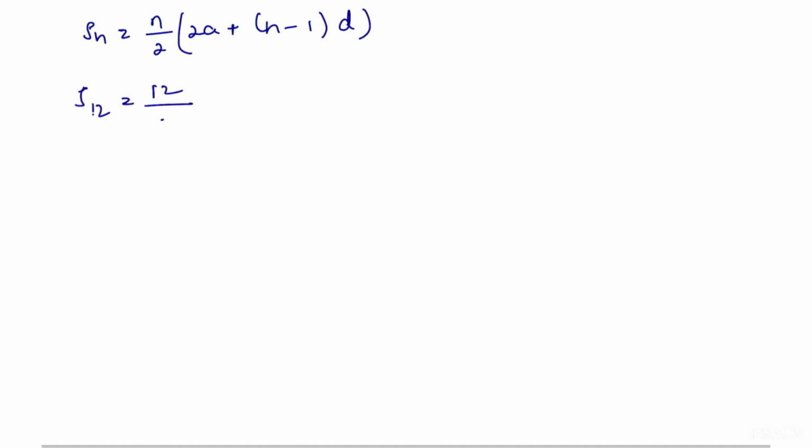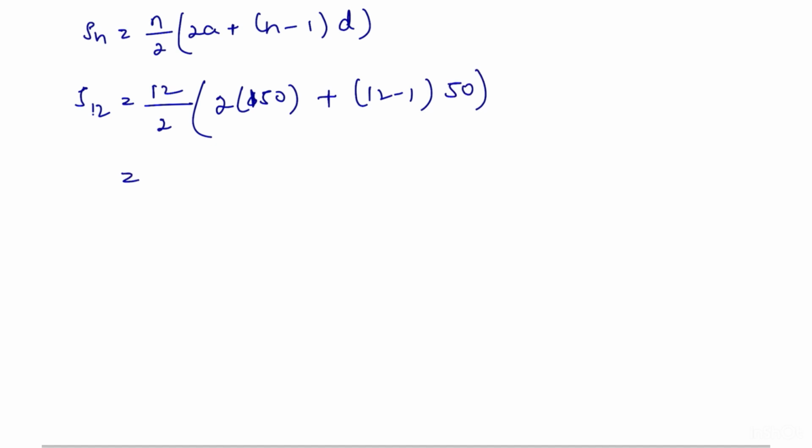So 12 by 2 into 2a, where a is the first day's penalty, that is 150, plus 12 minus 1 into d. The difference between the first and second is 50, so d is equal to 50.